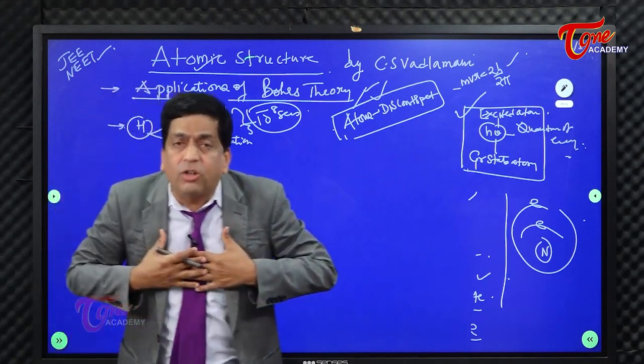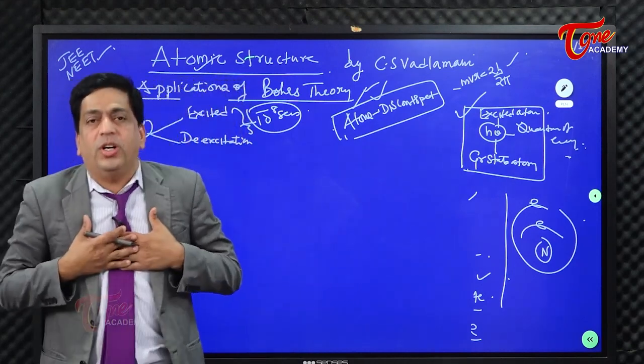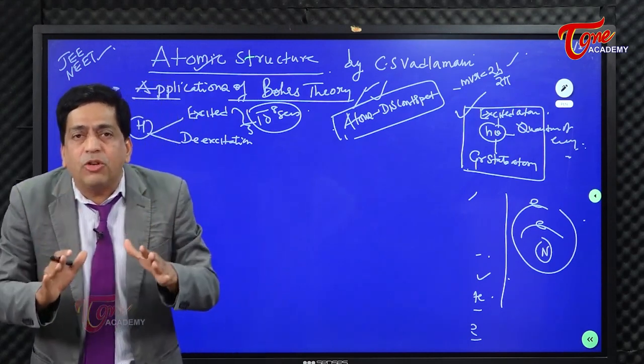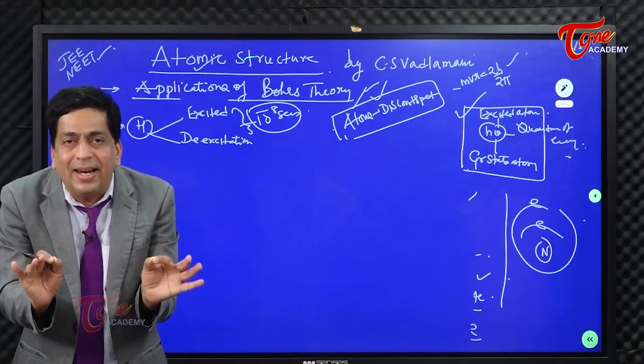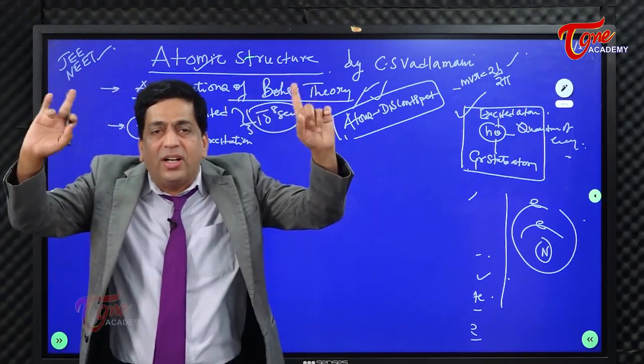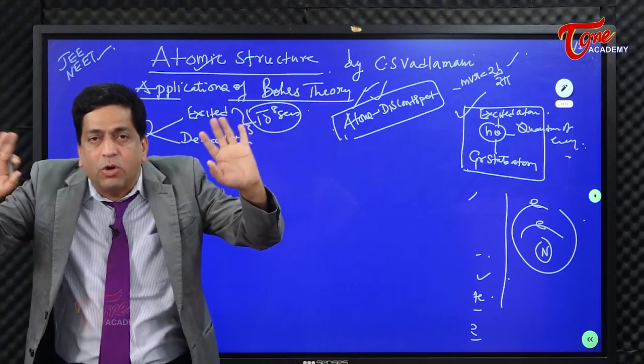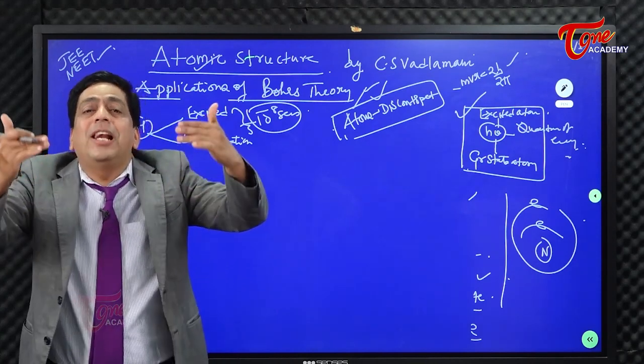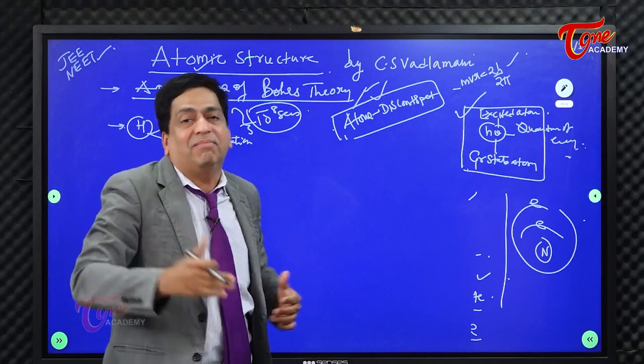Now what I am interested in, and I draw everyone's attention to this, is not the excited state where the electrons have gone. My entire focus is on which energy level they are de-exciting to.